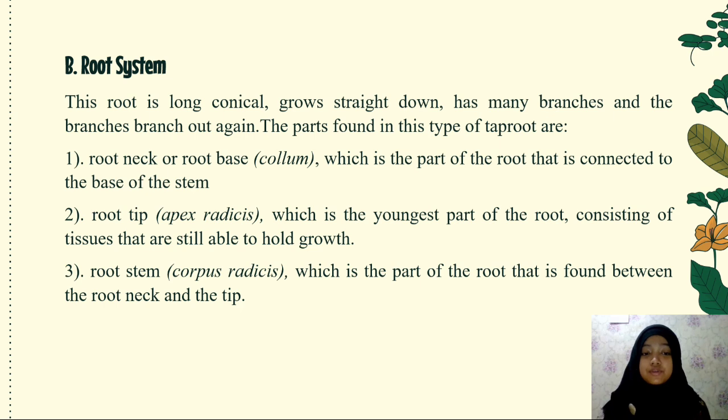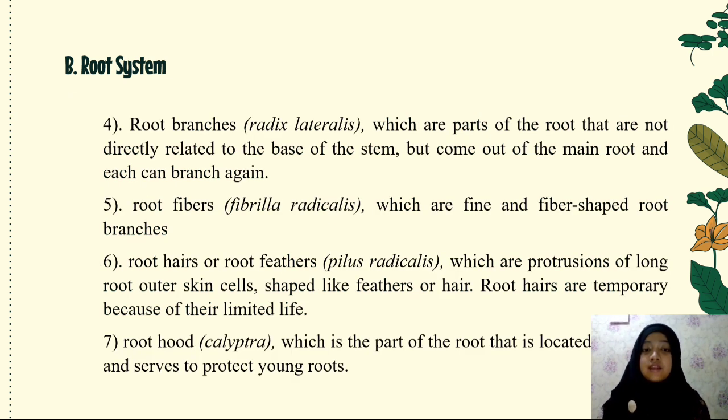Number 3, root stem or corpus radicis, which is the part of the root found between the root neck and the tip. Number 4, lateral roots or radix laterales, which are parts of the root that are not directly related to the base of the stem, but come out of the main root and can branch again. Number 5, root fibers, fibrilla radicales, which are fine and fiber-shaped root branches.